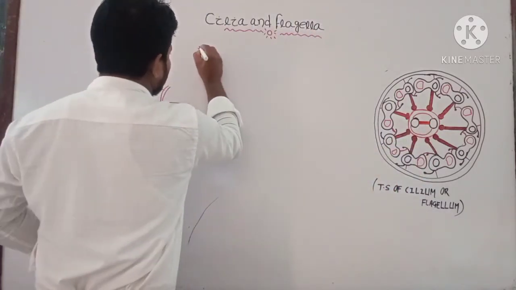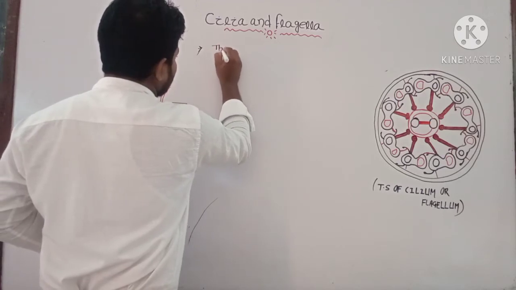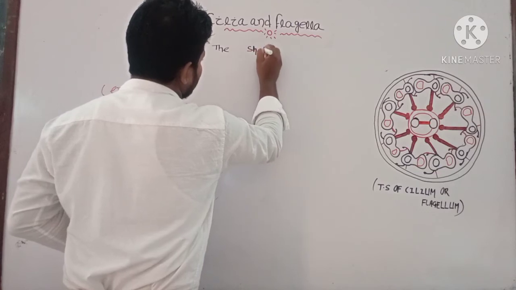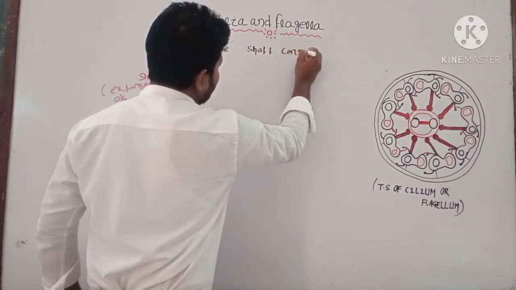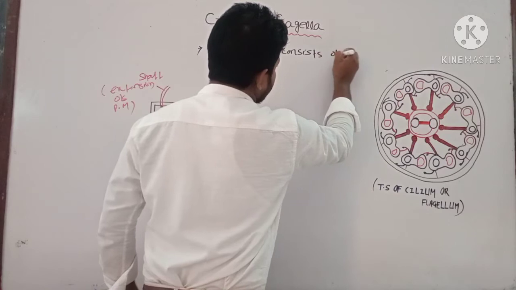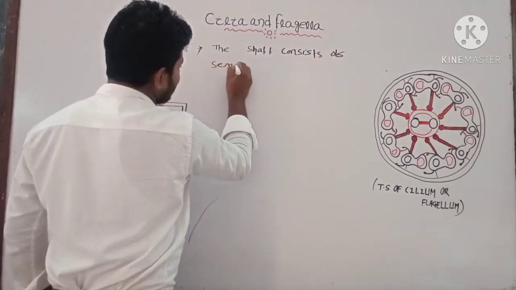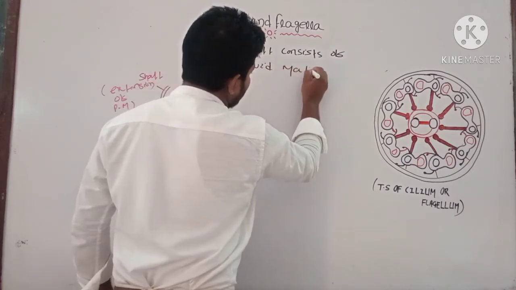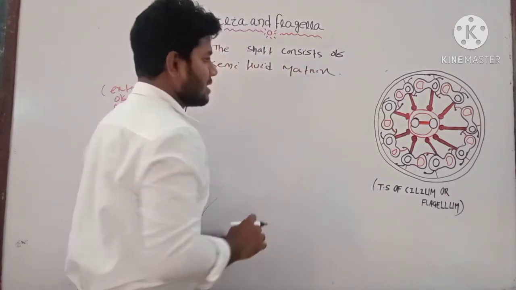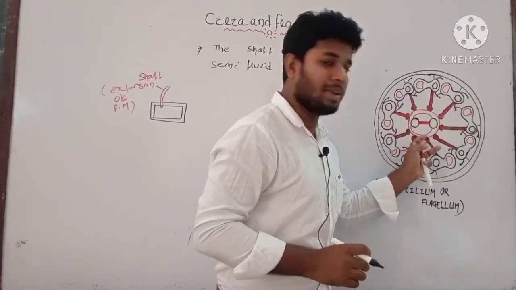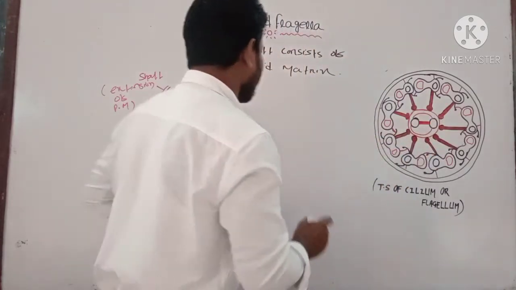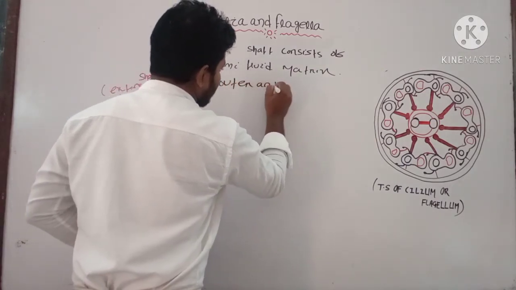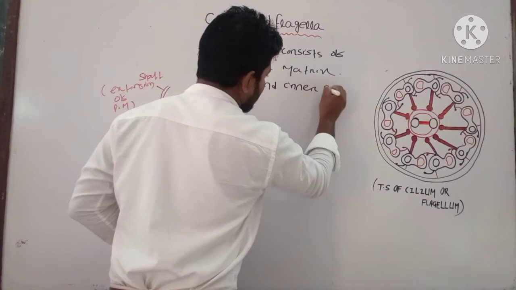Then we can write that point: the sheath or the shaft consists of a semi-fluid matrix. It has an outer sheath and an inner sheath structure.